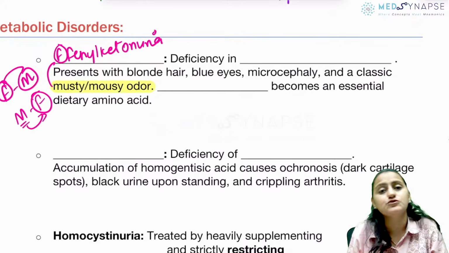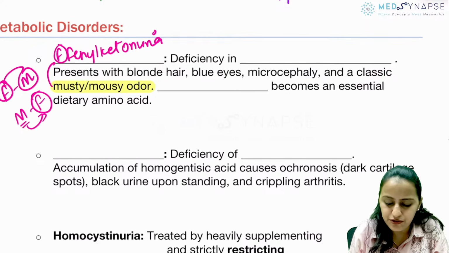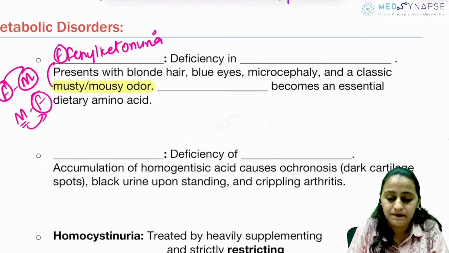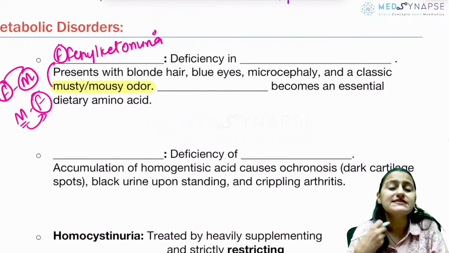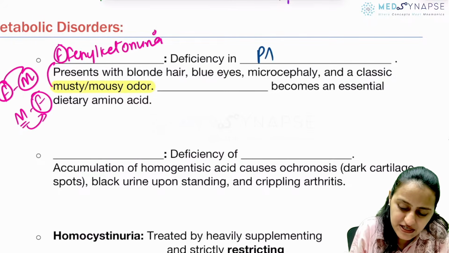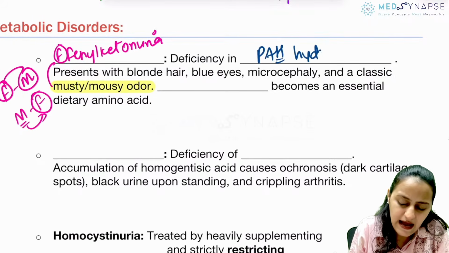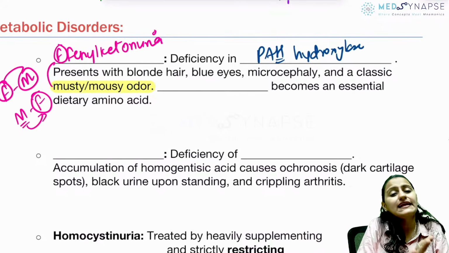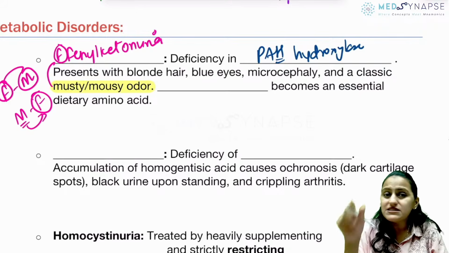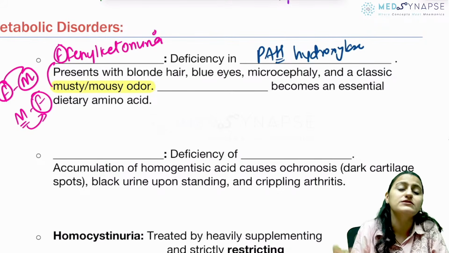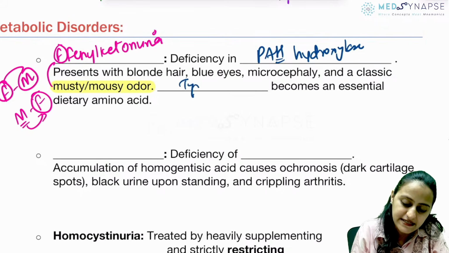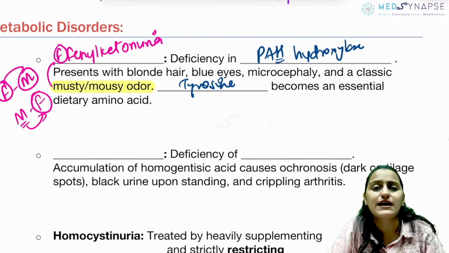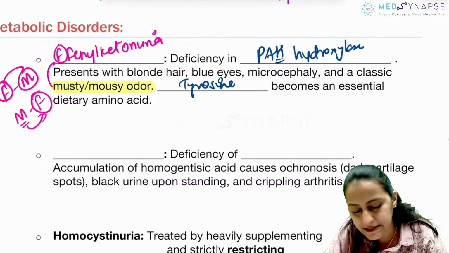So remember that musty mousy odor is phenylketonuria. In phenylketonuria, what amino acid becomes an essential amino acid? The enzyme deficient is phenylalanine hydroxylase. Okay? So that converts phenylalanine to tyrosine. But when this is blocked, tyrosine cannot be formed. So we have to take tyrosine from the diet. So remember, tyrosine becomes essential. Otherwise, normally tyrosine is a non-essential amino acid.